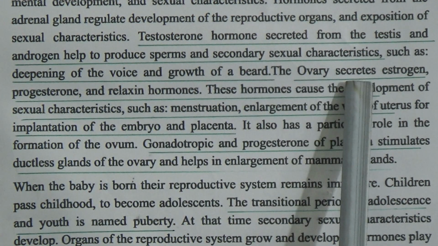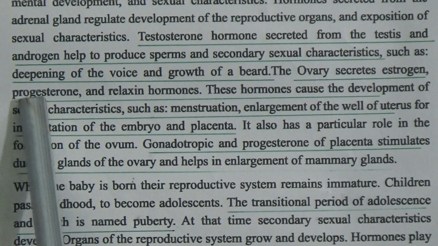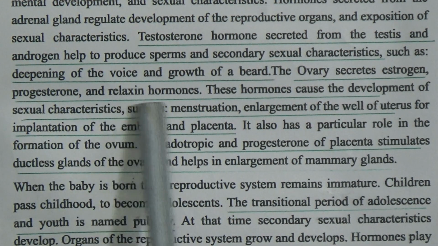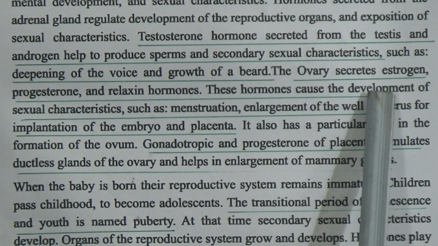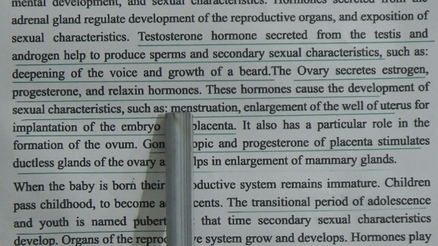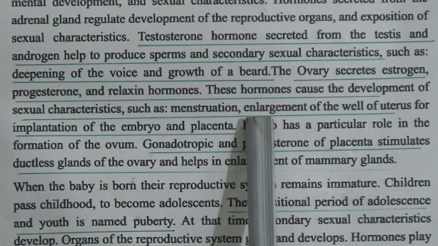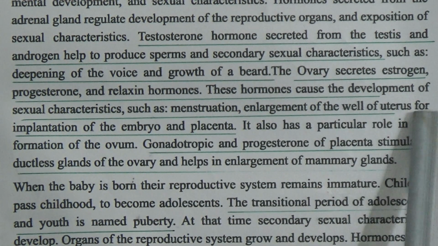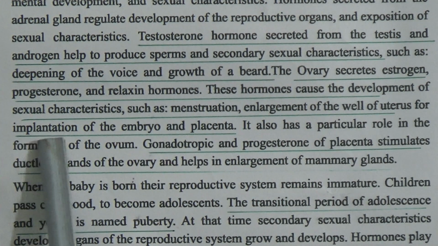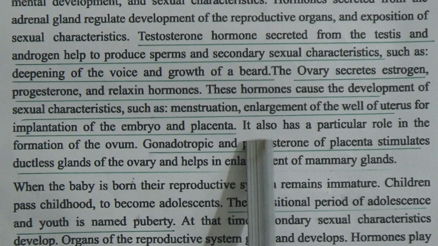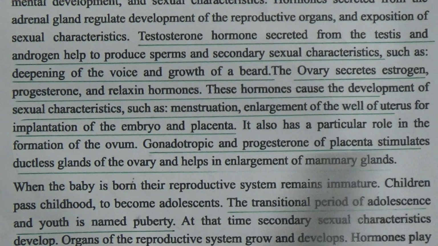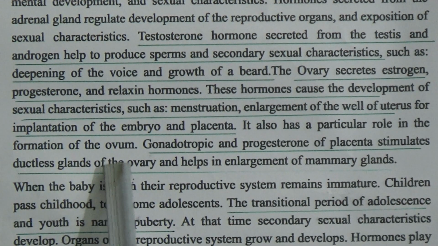The ovary secretes estrogen, progesterone and relaxin hormones. These hormones cause the development of sexual characteristics such as menstruation, enlargement of the wall of the uterus for implantation of the embryo and placenta. It also has a particular role in the formation of the ovum.